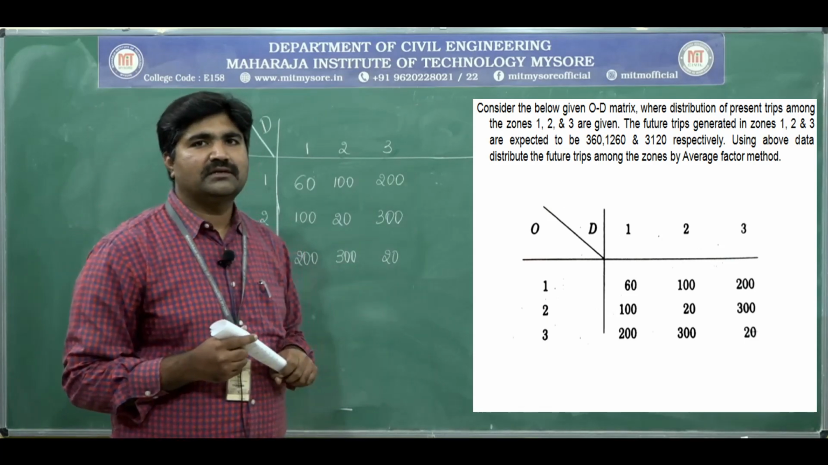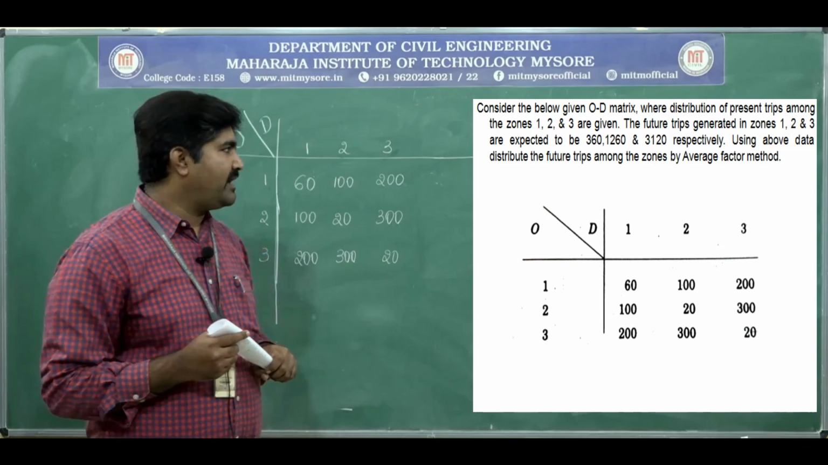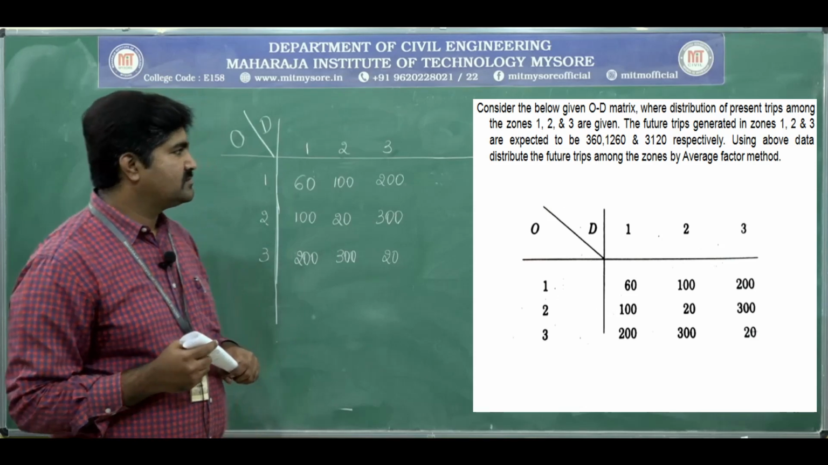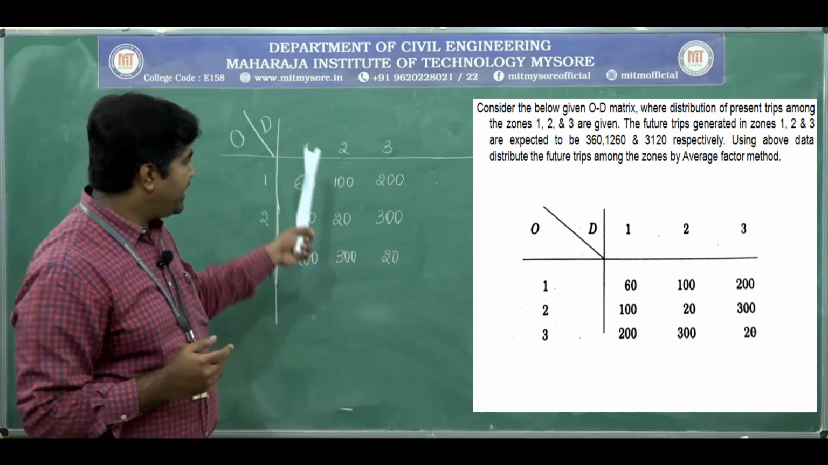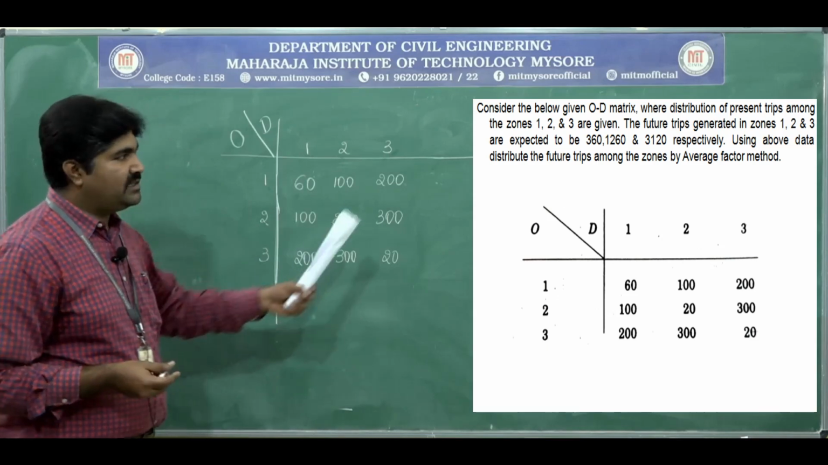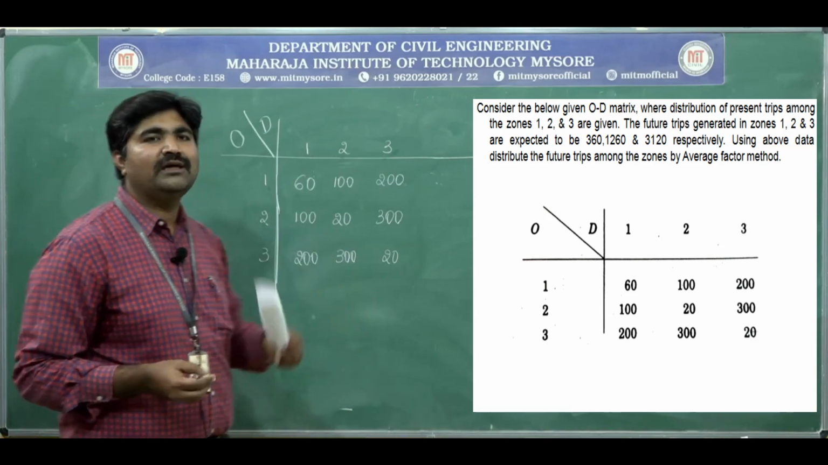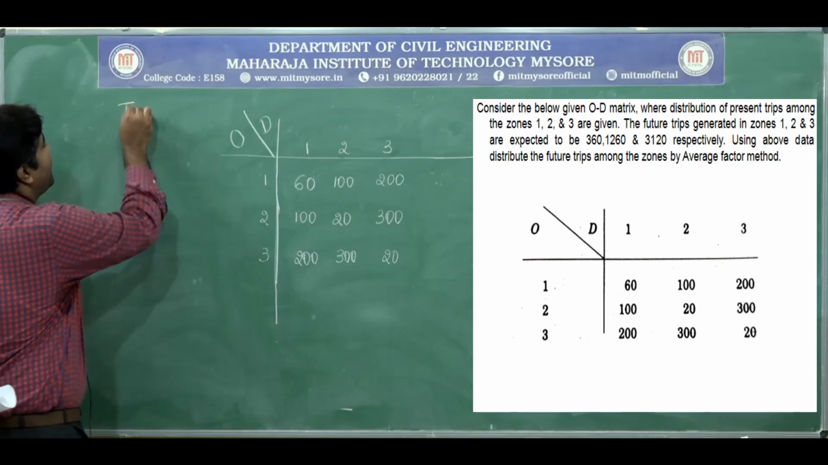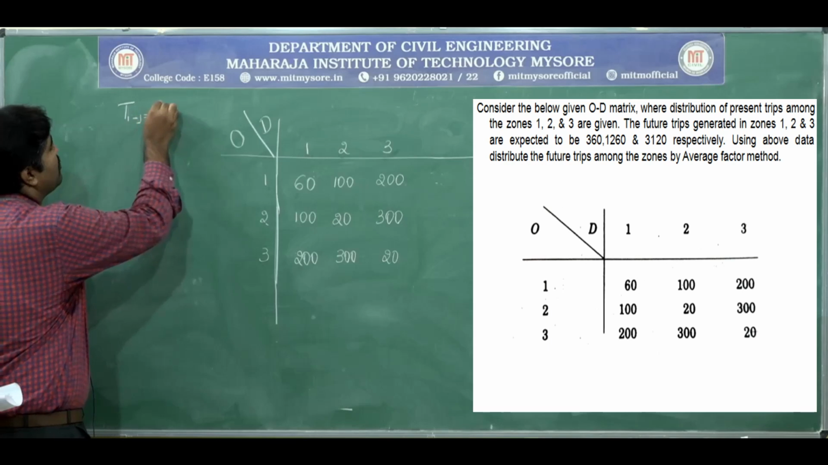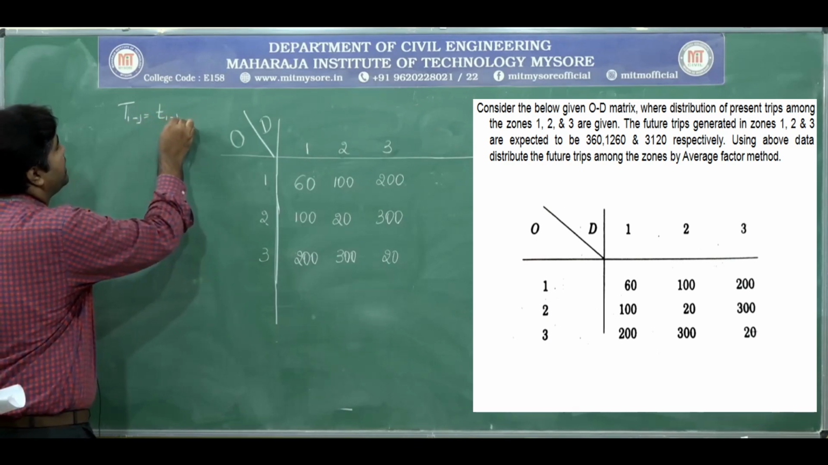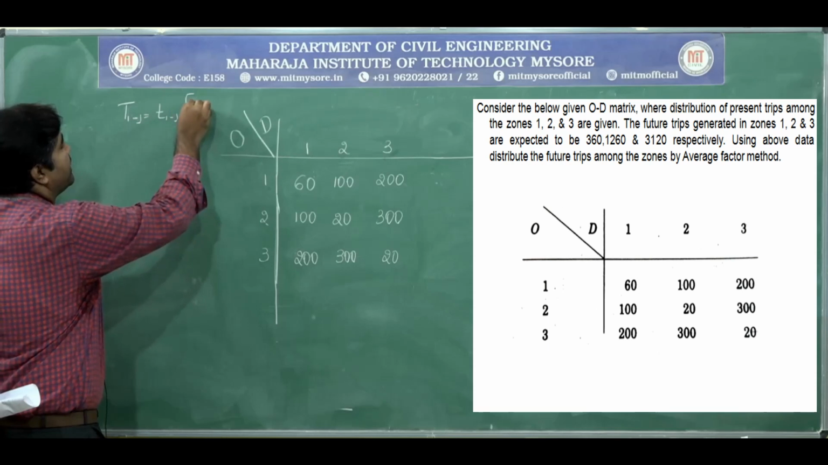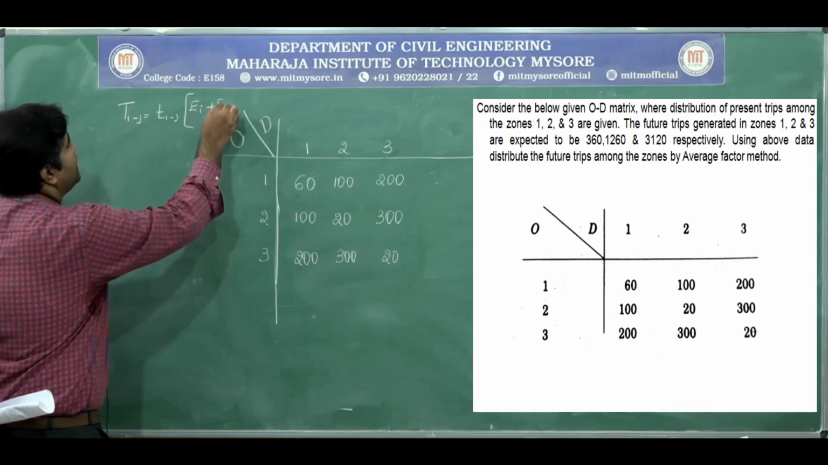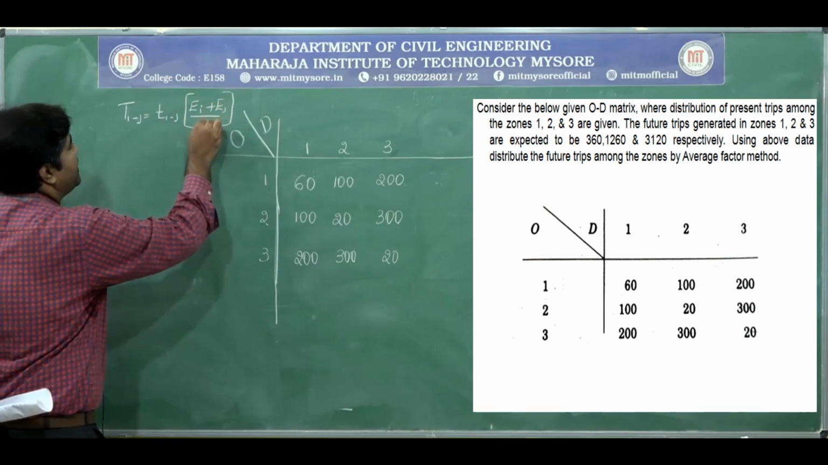Take down this OD matrix. Next, again copy down the same OD matrix. In the average factor method, we know the equation used to distribute the trips: capital T I to J is equal to small t I to j multiplied by capital EI plus capital EJ, divided by 2.